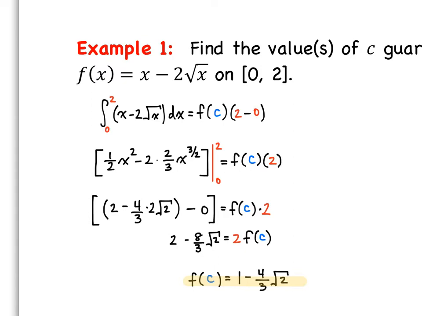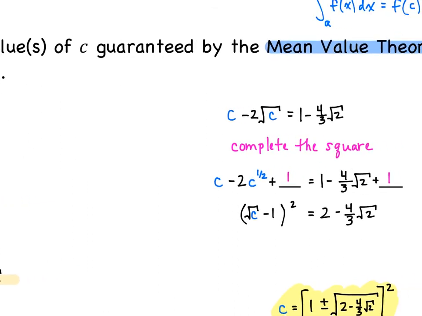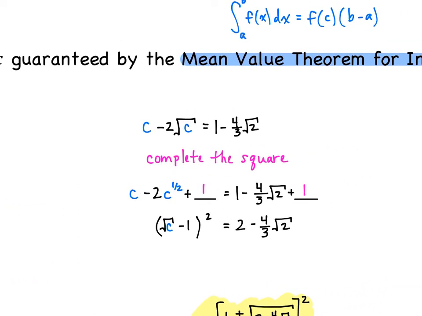So now what we need to do is actually find what that c value is. Now f of c, what we just found, f of that c value equals 1 minus 4/3 root 2. So now I'm just plugging c into our function f of x. So we have c minus 2 root c is equal to 1 minus 4/3 root 2. Well, in order to solve for c, we need to complete the square.